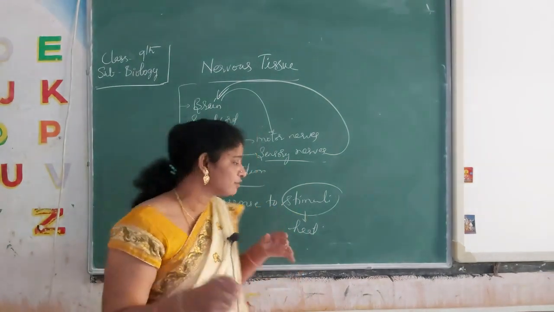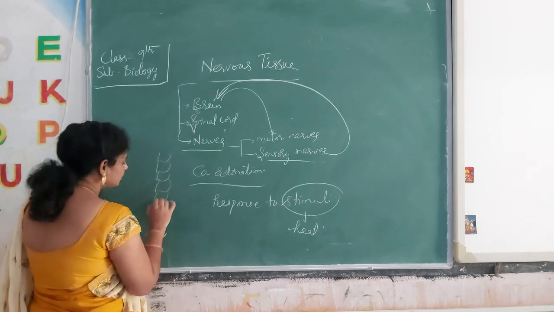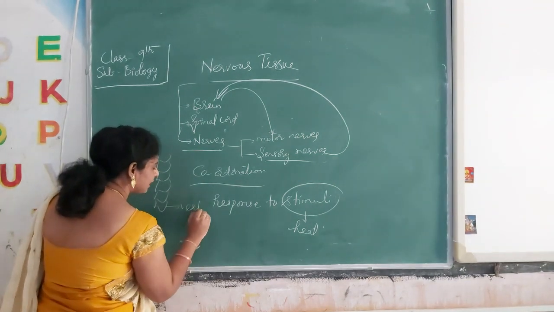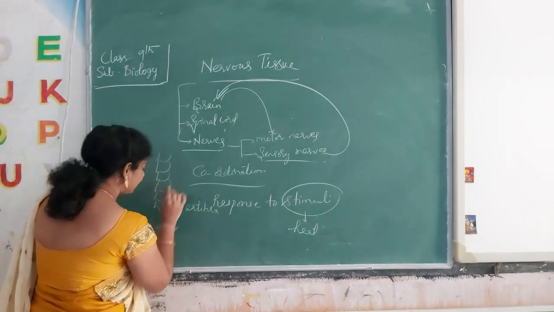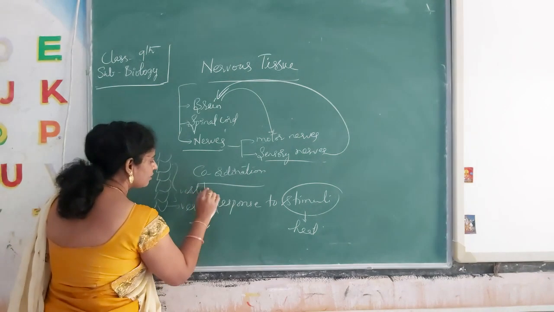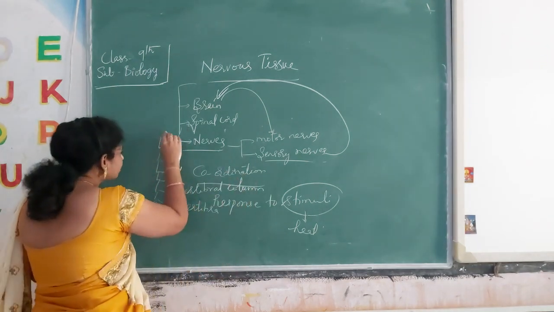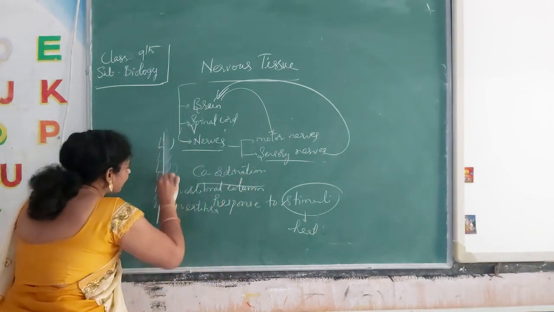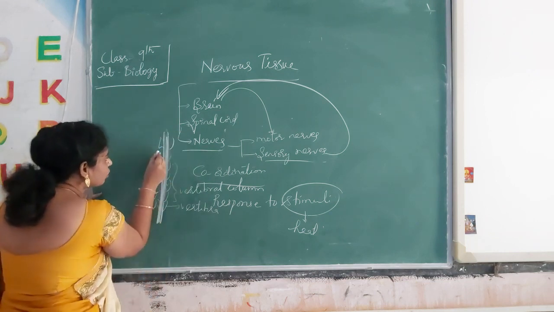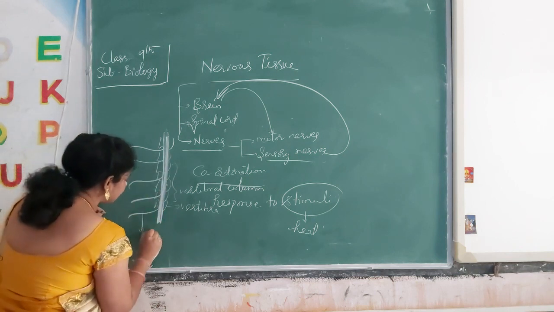See here, we have the spinal cord, as you know very well. This is the vertebral column. A single bone we call a vertebra, and many bones together we call the vertebral column. In this vertebral column there is a spinal cord inside. The spinal cord is protected by the vertebral column, and the spinal cord gives rise to a number of spinal nerves.